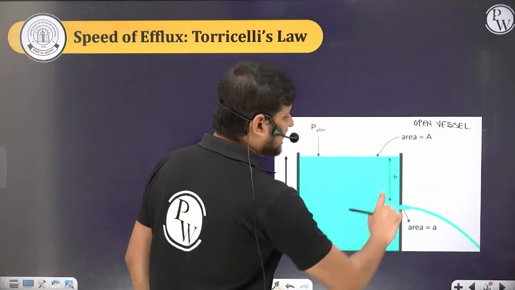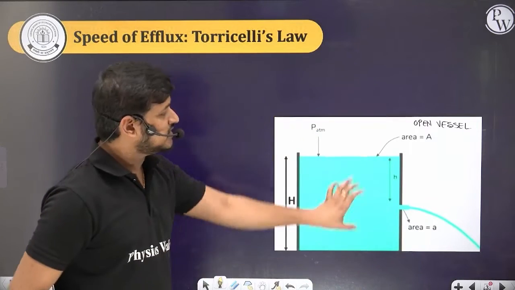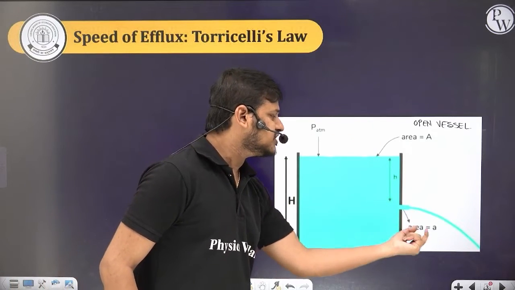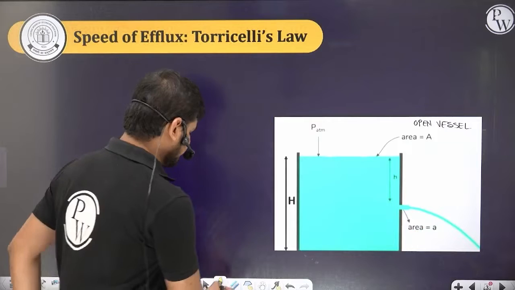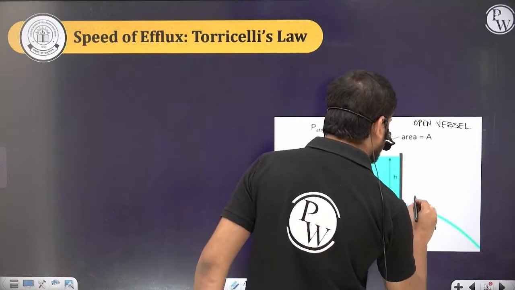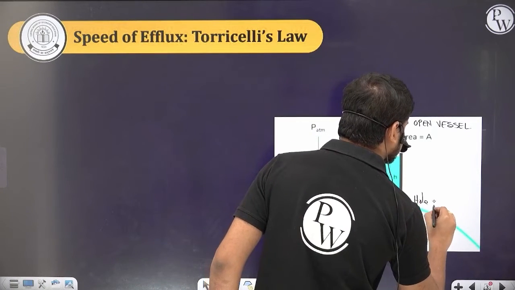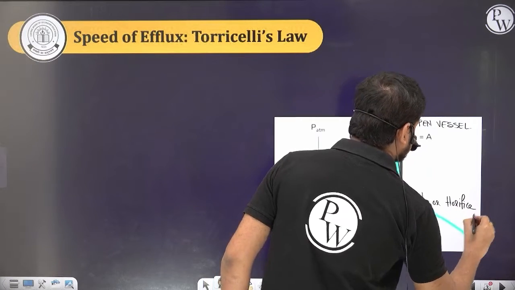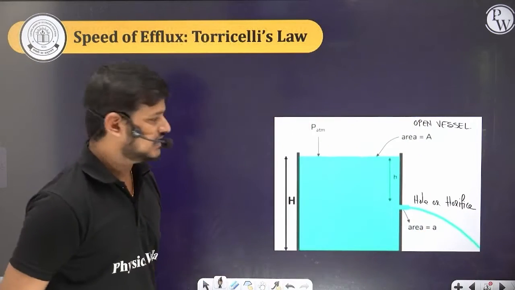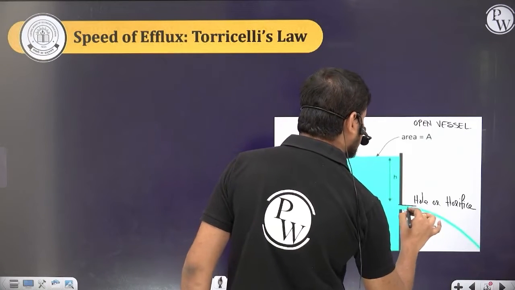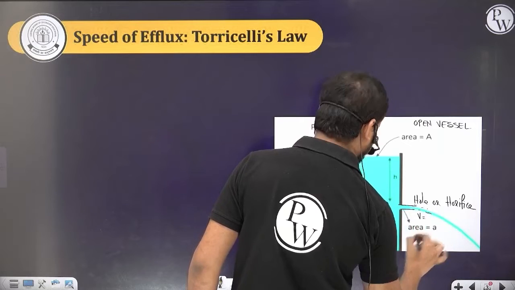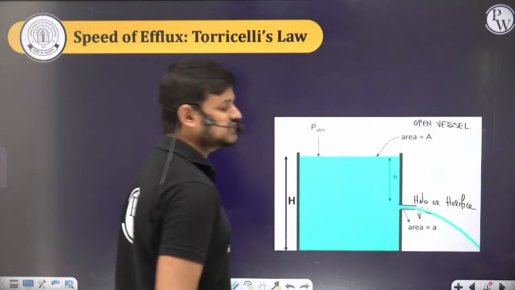Now at a depth small h from the surface of the water, we made a small hole of cross sectional area A. This is called the hole or orifice. Its cross sectional area is A. From here the water or the fluid comes out with a velocity v.